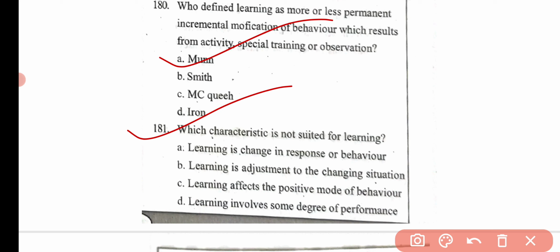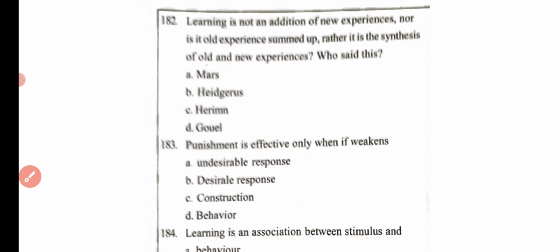Then the next question is, which characteristic is not suited for learning? Learning is a change in response or behavior. Learning is adjustment to the changing situation. Learning affects the positive mode of behavior, and learning involves some degree of performance. Here the correct answer is option C, that is learning affects the positive mode of behavior.